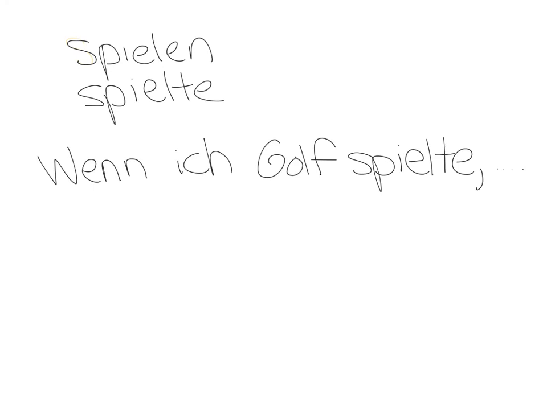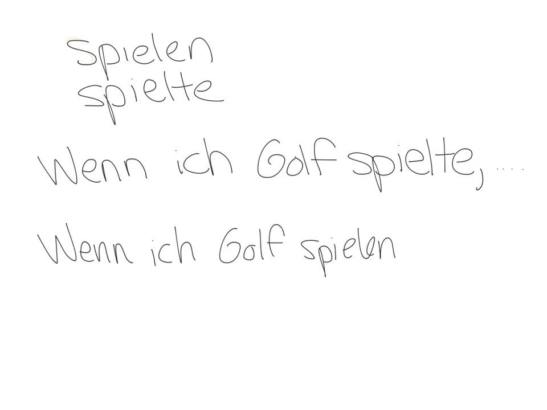If you ever feel uncertain about your verbs and you're not quite sure what the imperfect is, a great thing to do would be to just use the infinitive and add the word werden. So, for example, you could have said here, wenn ich Golf spielen würde, if I would play golf. So it's still the hypothetical, but you're just using the infinitive form of the verb that you might be more comfortable with. These are both perfectly good ways to use it. So keep in mind, if you're comfortable with your imperfect verbs, they can be used in the subjunctive mood.